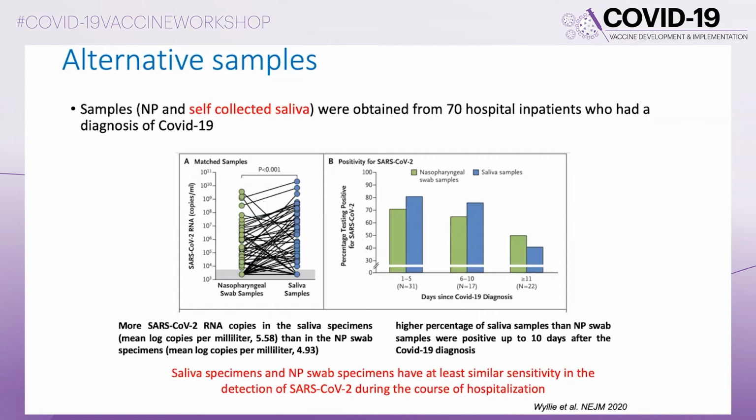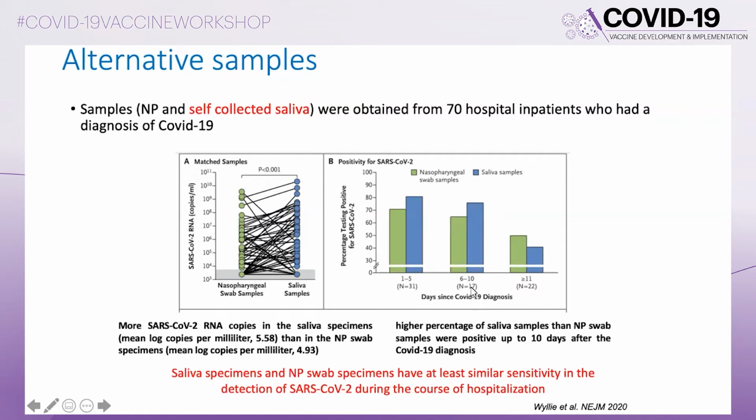And this study conducted in the United States showed that in 70 hospital inpatients who had a diagnosis of COVID-19, they collected nasopharyngeal and self-collected saliva. And in this study, you can see that there were more SARS-CoV-2 RNA copies in the saliva specimen than in the nasopharyngeal swab specimens.